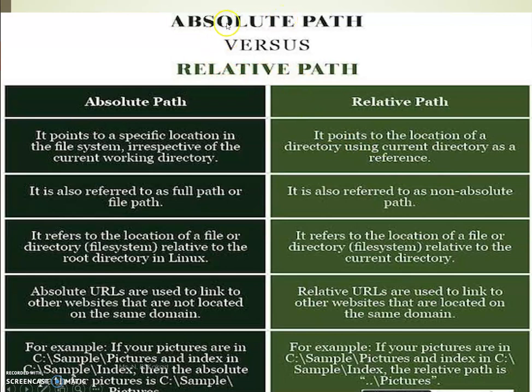Let us see the difference between the absolute path and the relative path. The absolute path points to a specific location in the file system irrespective of the current working directory. The relative path points to the location of a directory using the current directory as a reference. The absolute path is also referred to as a full path or file path, and the relative path is referred to as a non-absolute path. Here I have shown an example of how to access the picture folder using an absolute path and a relative path. The absolute path shows the complete file path, and the relative path is just the current working folder path.